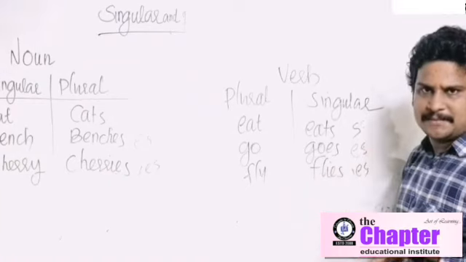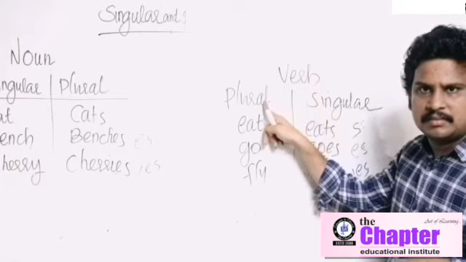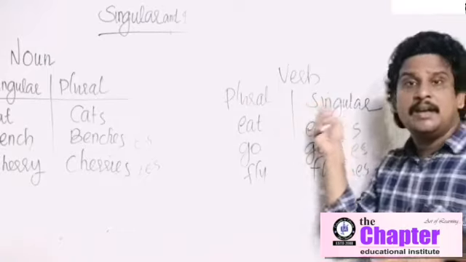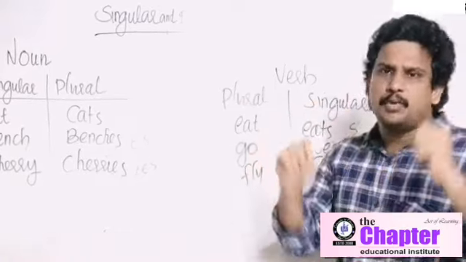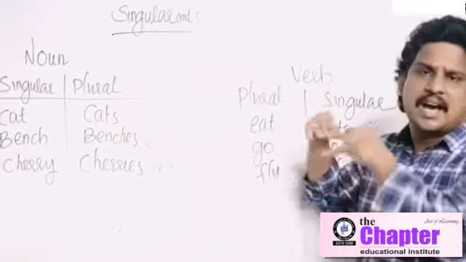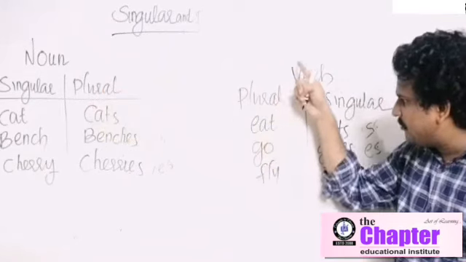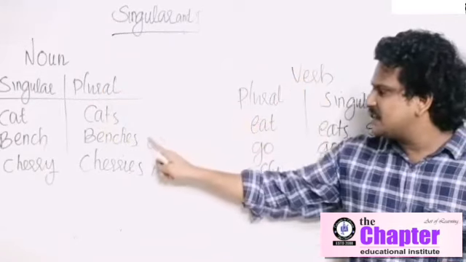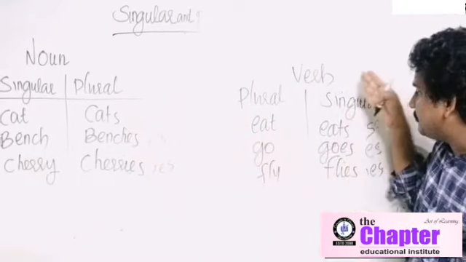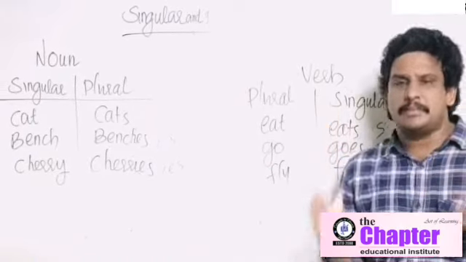What do you understand from this? The base form of a verb is always plural. Always plural, not singular. By adding s, es or ies, we get the singular, not plural. You understood? So the cases of noun and verbs are different. The base form of a noun is singular, but the base form of a verb is plural. By adding s or es or ies, in the case of noun we get plural. In the case of verb we get singular. You understood? This is the most important part of subject-verb agreement.